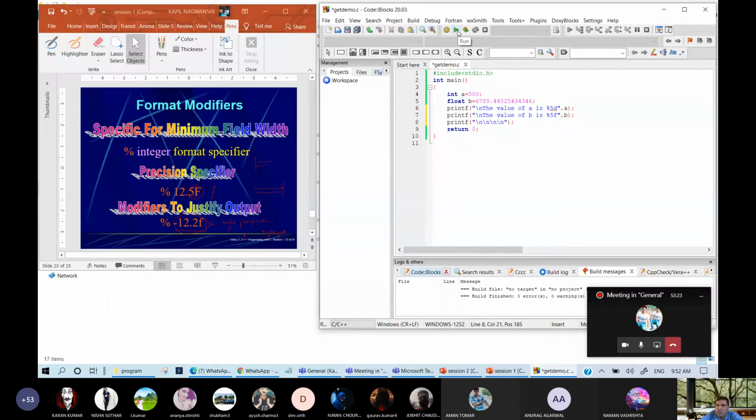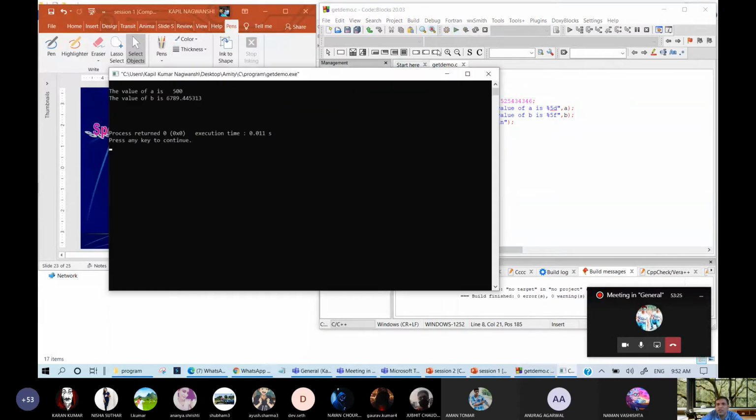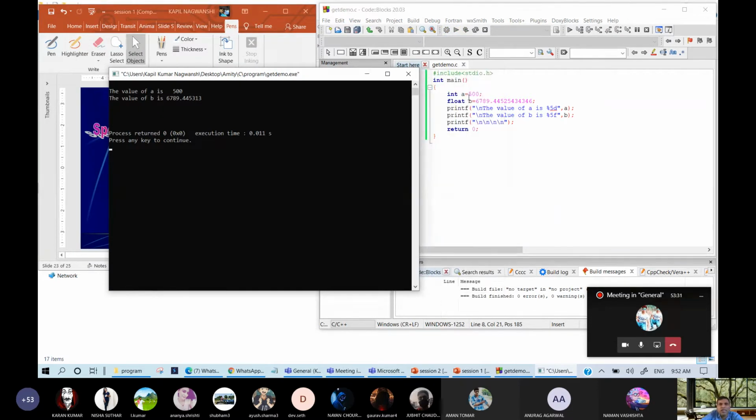Now just see this output and see what is happening here. I had put A as 500 and I had not given any space. Similarly the value of B is written as 4452 5434 etc., but only up to 445313 is coming. So this says something: without any gap, this output will be coming.